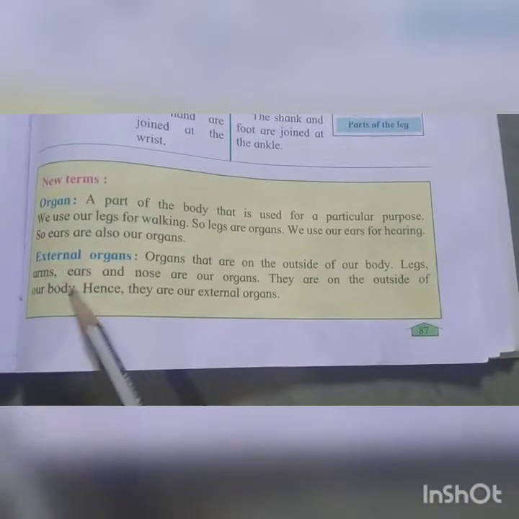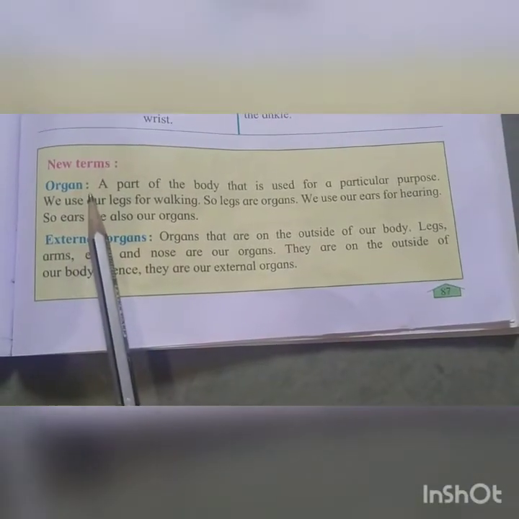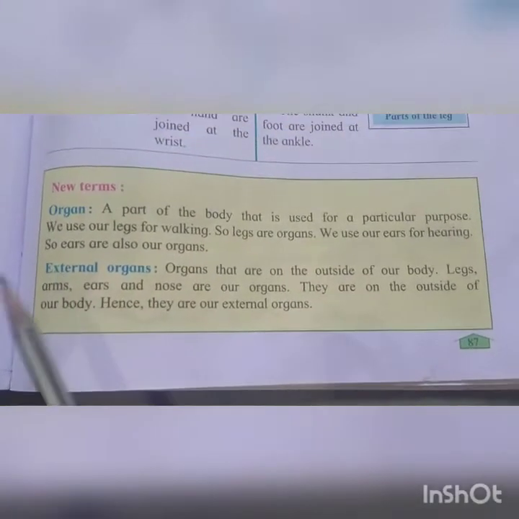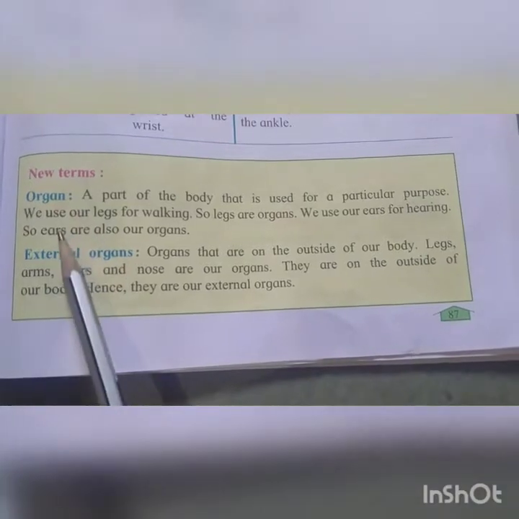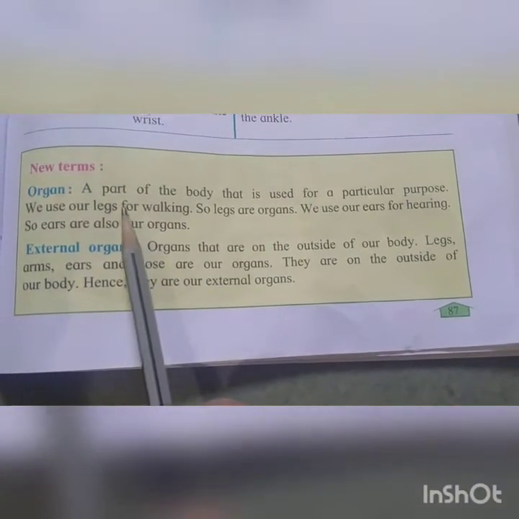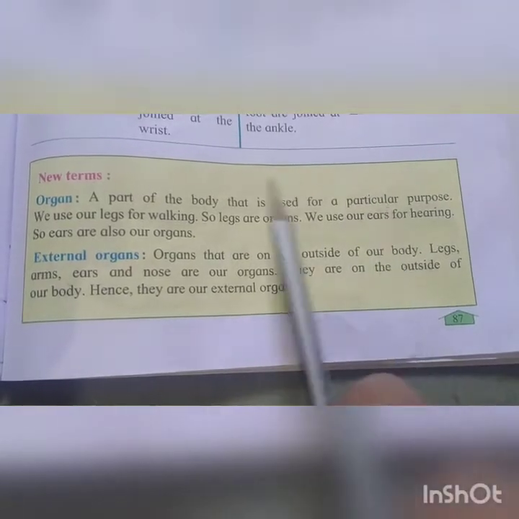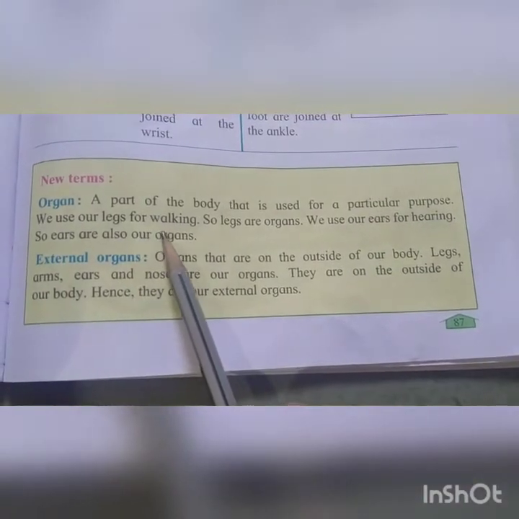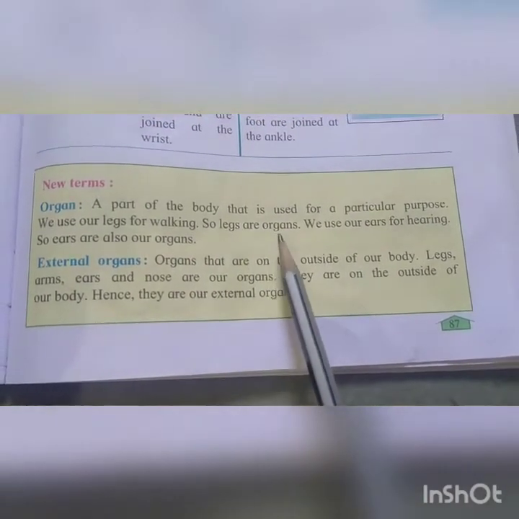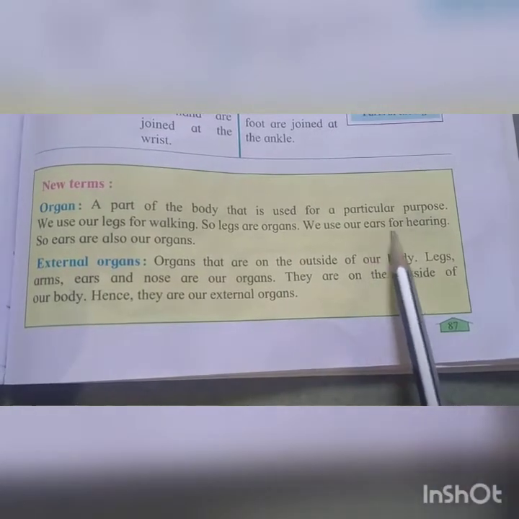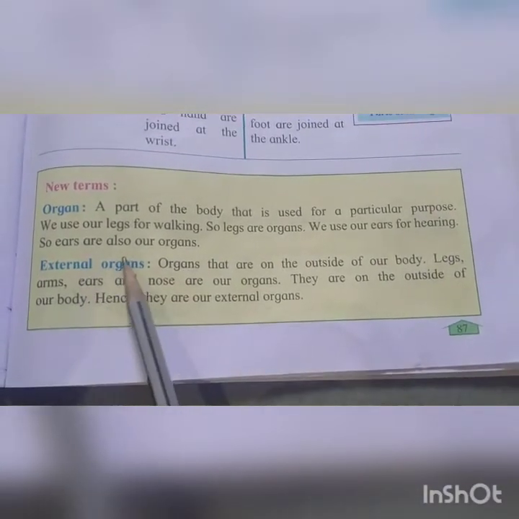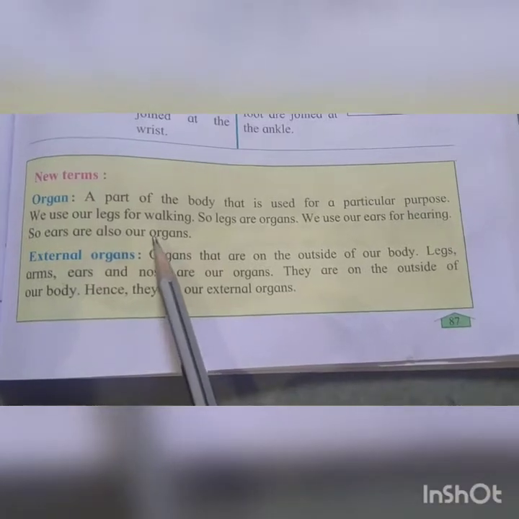Today we are going to learn new terms: organ and external organs. What is meant by organ? It's very easy. A part of the body that is used for a particular purpose. We use our legs for walking, so legs are organs. We use our ears for hearing, so ears are also our organs.